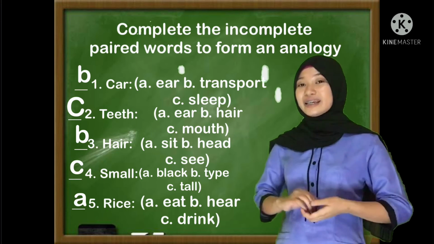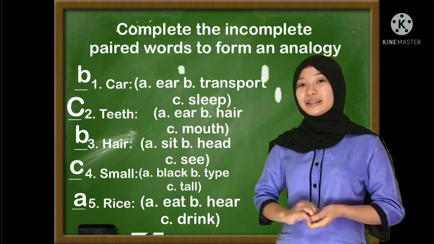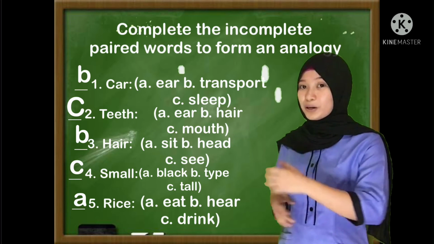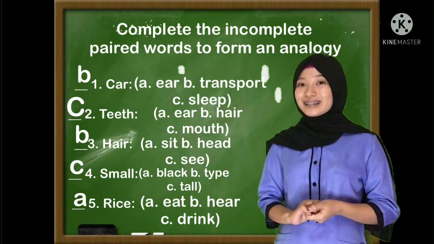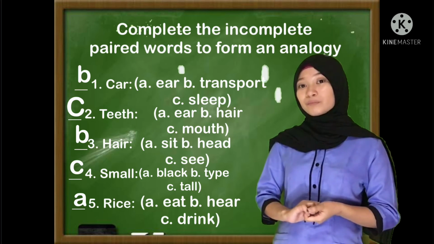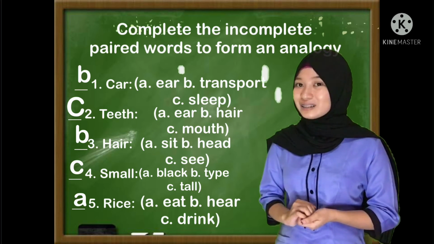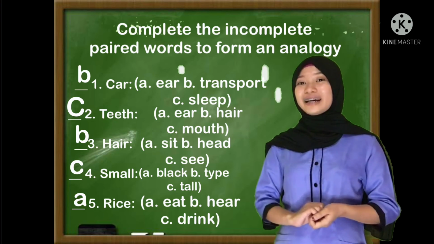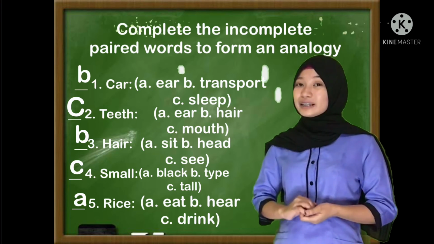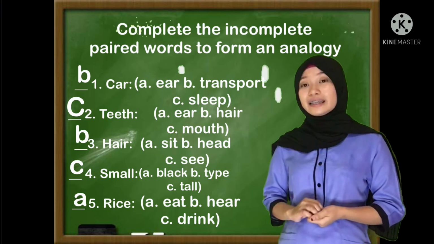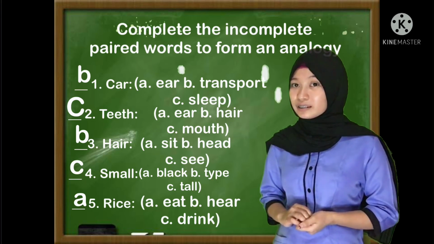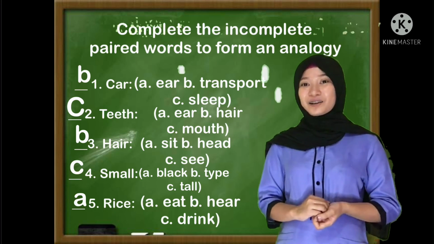Number 3 is hair is to head, and this is also part of whole, of course. And the fourth one is tall is to small. If you said it is antonym, then you're correct. The last one is rice is to eat. And if you said it is object and function, exactly, you're correct.